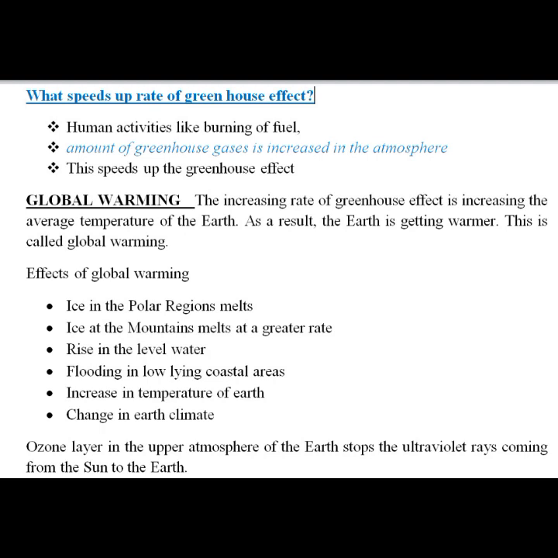So the next point is that it would cause an increase in the amount of carbon dioxide. If the number of plants falls, the consumption of carbon dioxide would fall. With more plants, the amount of available carbon dioxide would decrease and the temperature would be controlled.